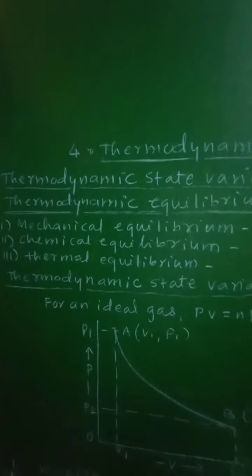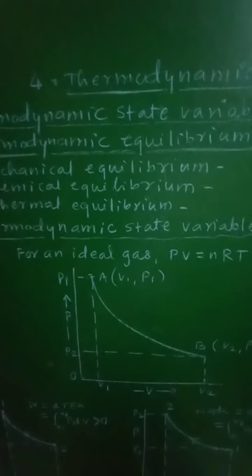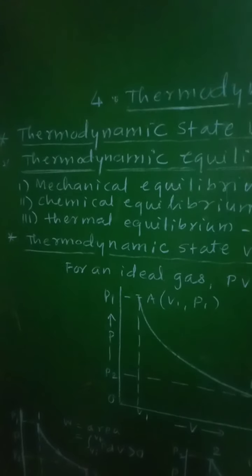Now let us see the second equilibrium, that is chemical equilibrium. What is the meaning of chemical equilibrium?